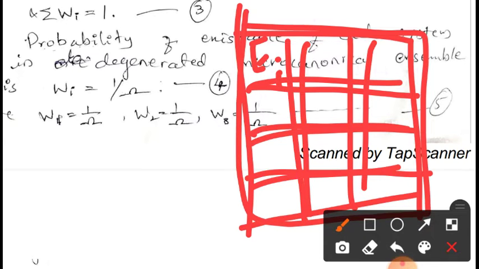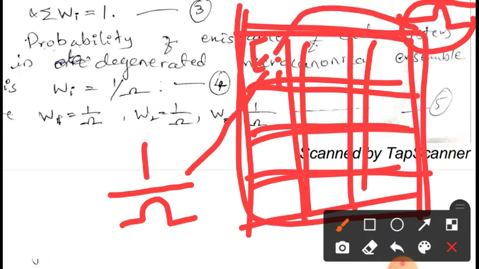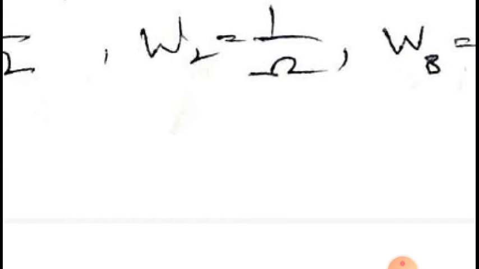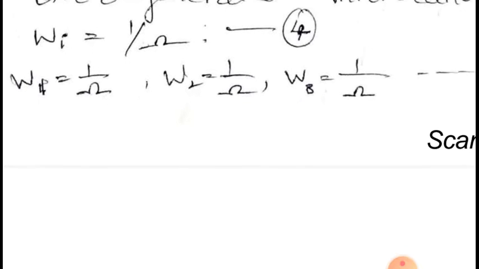Now, out of all these omega number of systems, what is the probability of existence of this one system? There is one system in the numerator and omega in the denominator. Out of these omega systems, the probability that this system with energy Ei exists is 1 upon omega, and it is the same for all the systems. Therefore, we write W1 equal to 1 upon omega, W2 equal to 1 upon omega, W3 equal to 1 upon omega, and so on. That is the probability of existence of every system.